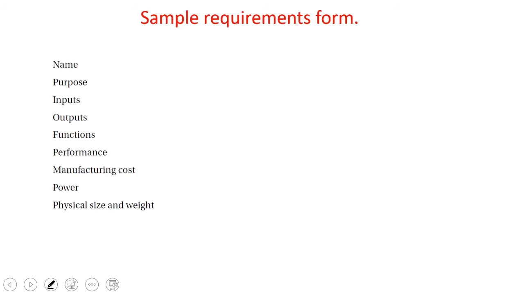So this is a sample requirement form. Whatever we talk about is taken in the form of a written document. Always, documentation plays a very vital role. So simply when a customer comes, we will get a requirement form with name, purpose, input, output, function, performance, cost, power and physical size. This is everything you have to get from the customer.